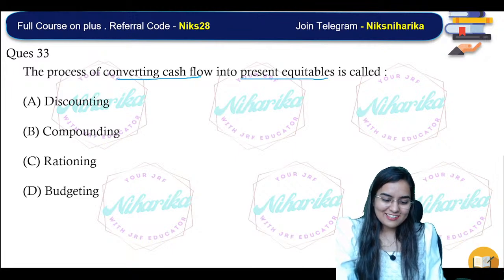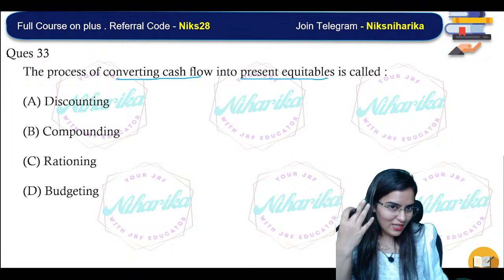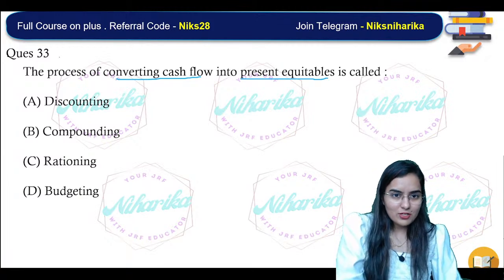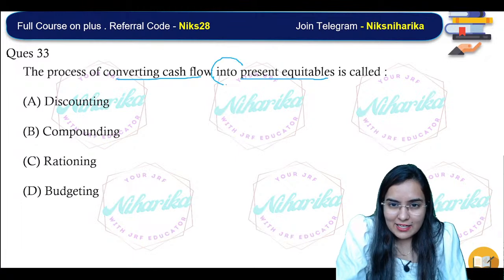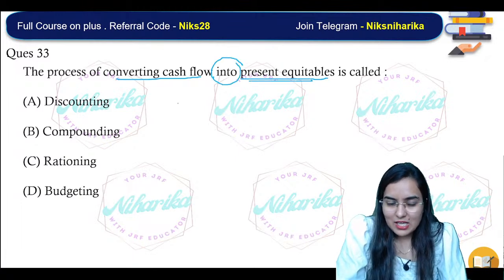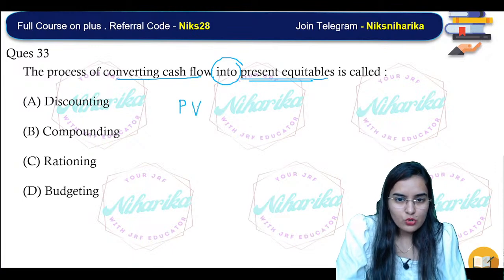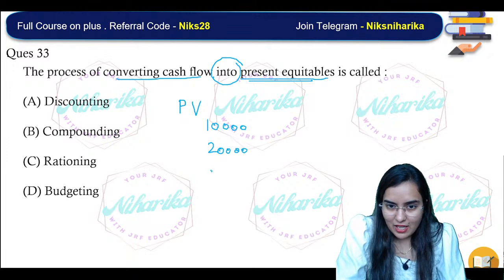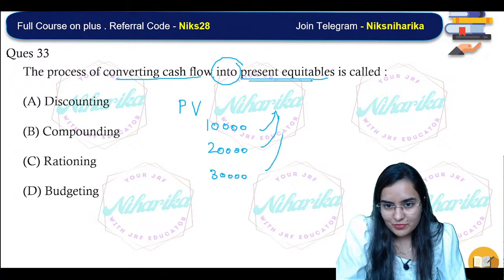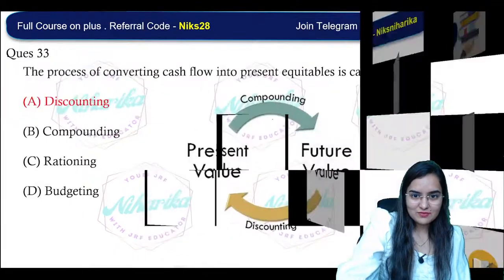Achha, A या B? So many people are saying A, B, A, B. Soch lo. Think about it. The process of converting the cash flow into the present equivalent. That means we are trying to reach the PV. That means today I am getting 10,000 rupees, next year I'll get 20,000 rupees, the year after I'll get 30,000 rupees, and I want to reach the present value. That is known as what? Discounting or compounding? Discounting. Okay.